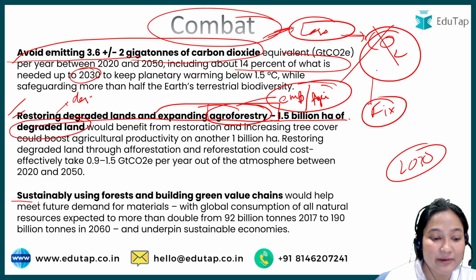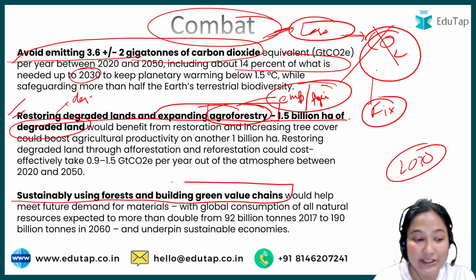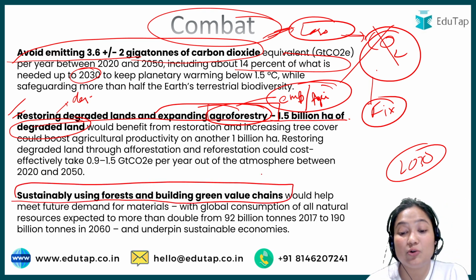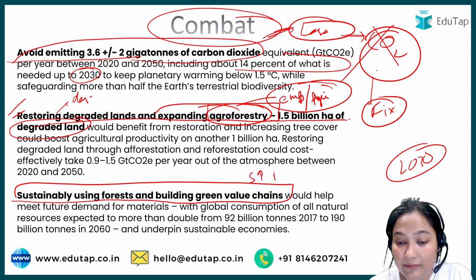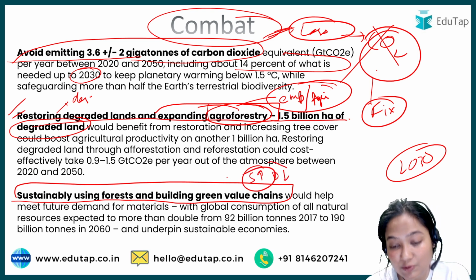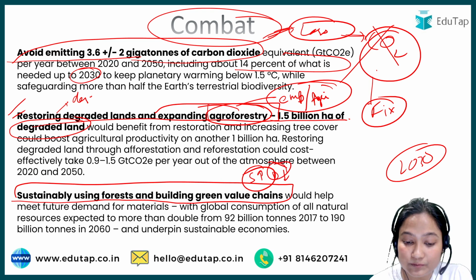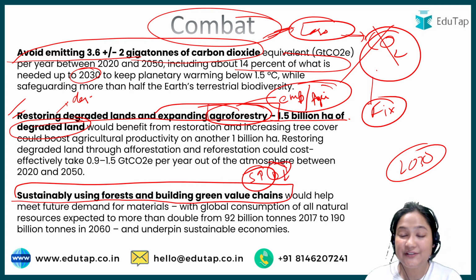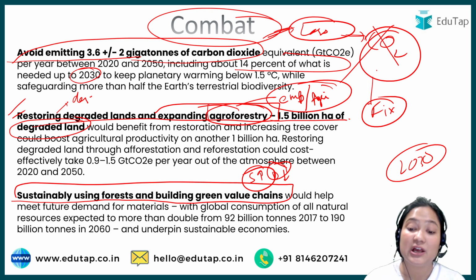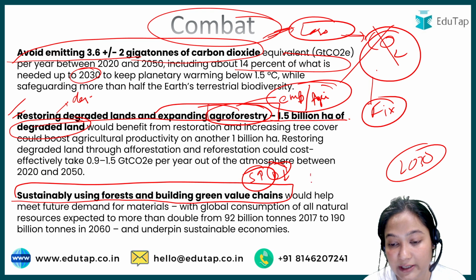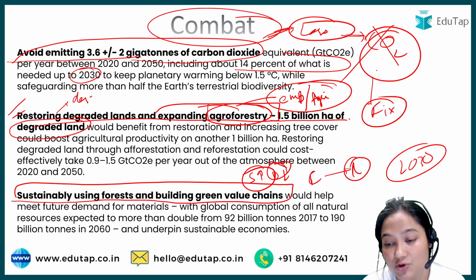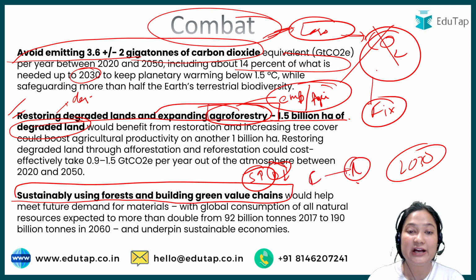Then the third, sustainably using the forest and building the green value chain. That means we should know the supply and the demand, and we should also try to cut down the demand. Okay, so again we have seen how many people are dependent on wood fire, and how many people are dependent on non-wood products. So we should maintain a balance. Whatever trees you are cutting, you should restore some portion of it altogether. So that is our target to combat.